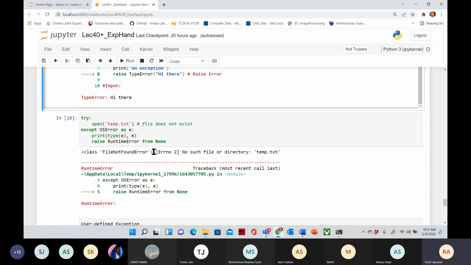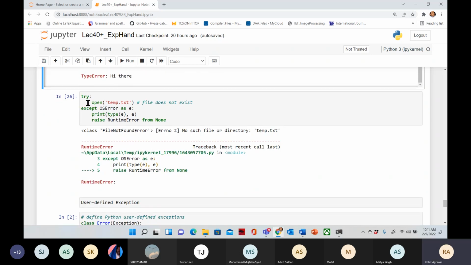You can write that section of code like open temp.txt, the default mode is read. So I'm trying to open this file temp.txt, and this file is not in my system, so it will give you an exception, and the class of the exception is OSError. OS stands for operating system. So except OSError as e, print type of e and e. This is your code.